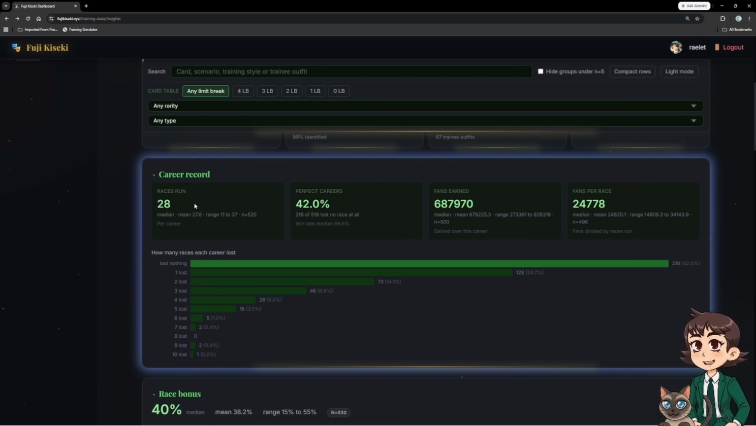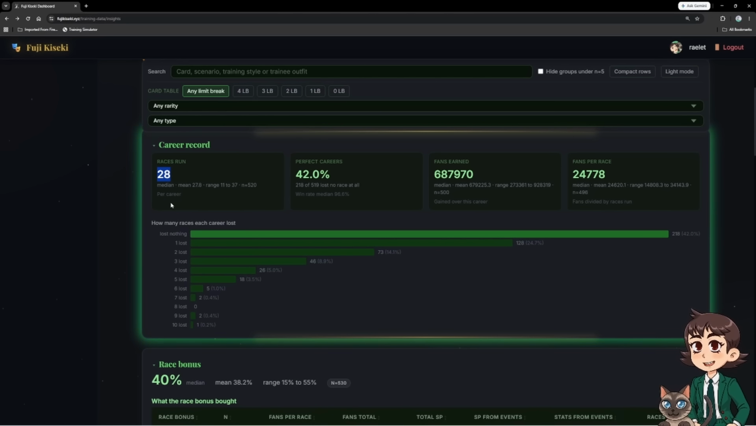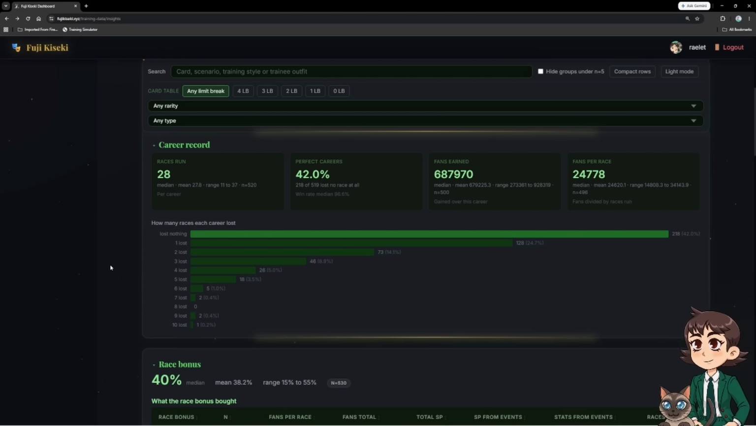You can see here, this is some of our race stats. The average number of races that people are running is 28 with 42% perfect careers. We're getting about an average of 700,000 fans and about 24,000 fans per race on average. And we have a few quick statistics here about just careers that are lost.